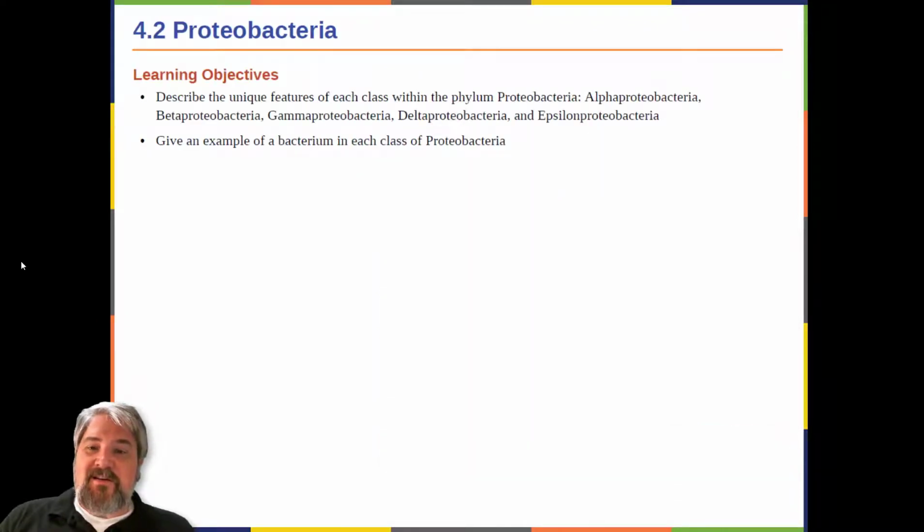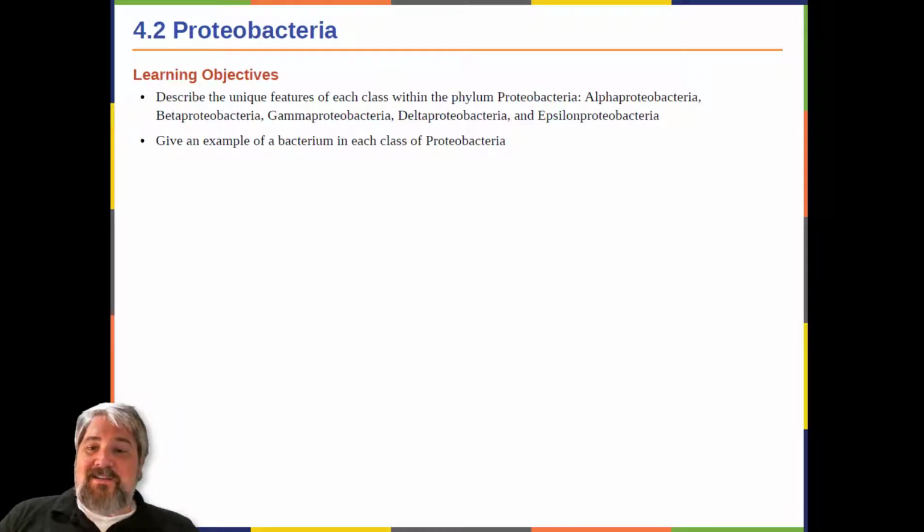Learning objectives. Describe the unique features of each class within the phylum Proteobacteria: alpha, beta, gamma, delta, and epsilon proteobacteria. Give an example of a bacterium in each class of Proteobacteria.